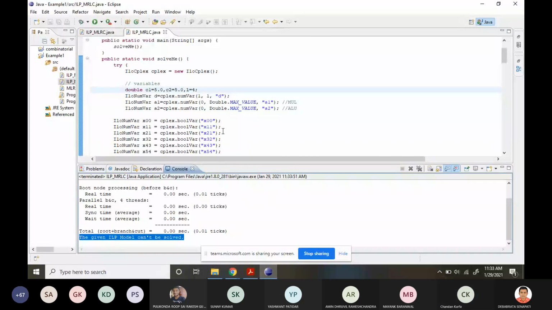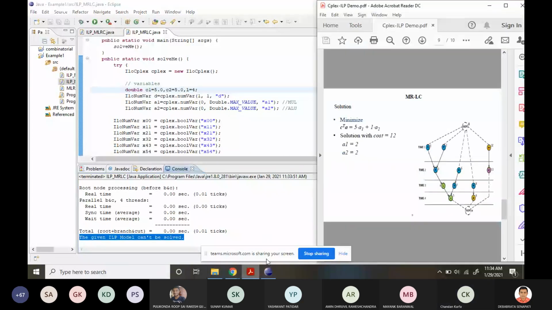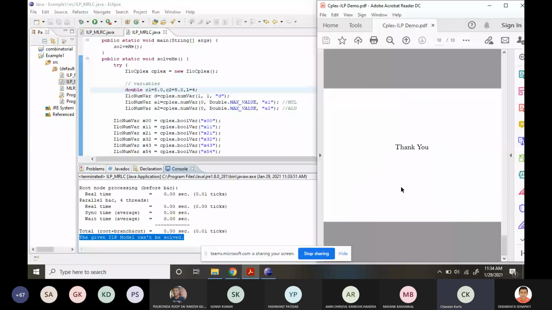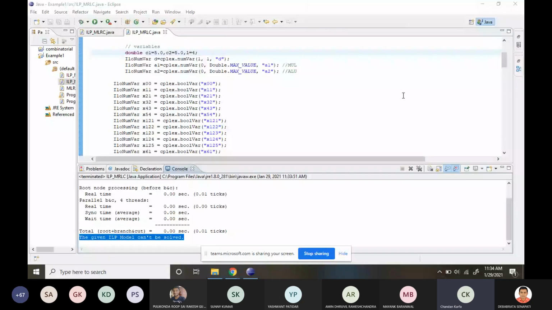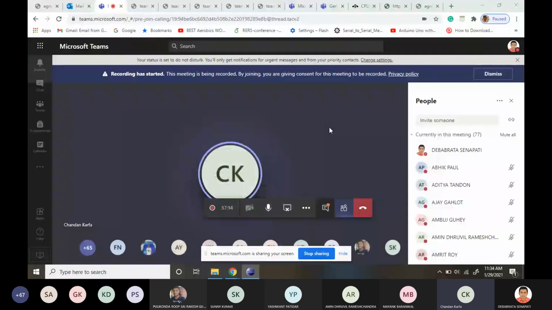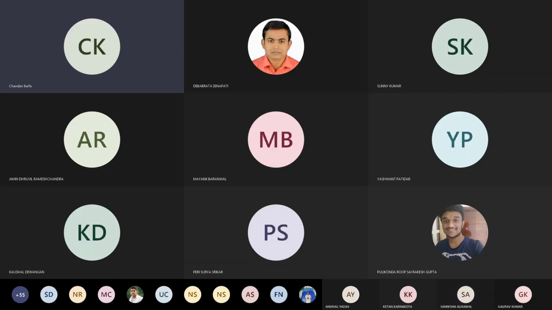So this much variation I needed to show here. From my side, it's done. Okay. Thank you, Devabhuta. I think students who are interested in the ILP formulation can try to use ILP for other problems, so this introduction probably helped them. If you have any doubt, you can always approach Devabhuta. His PhD is on scheduling, so he knows many things about scheduling. If you have any specific question on those things, it's good that you contact Devabhuta. He will help you.